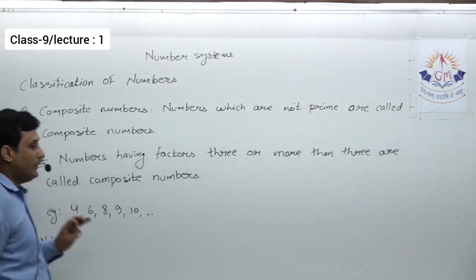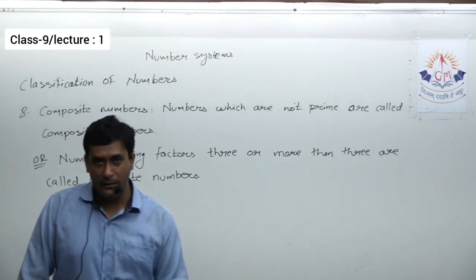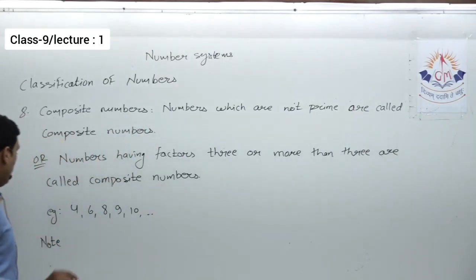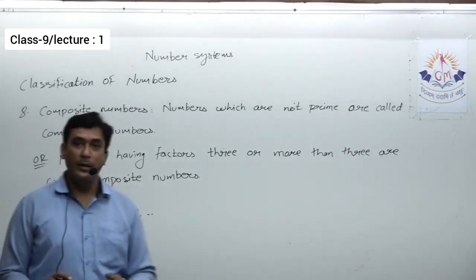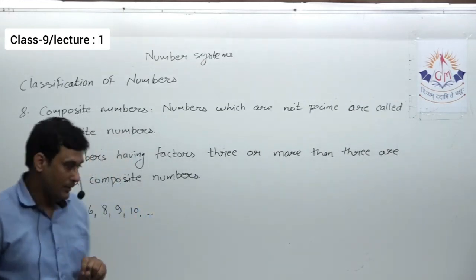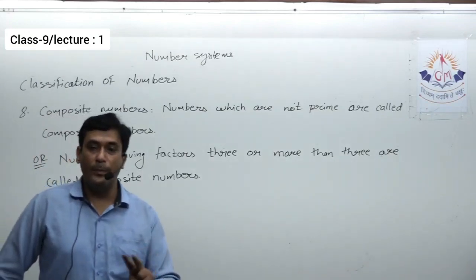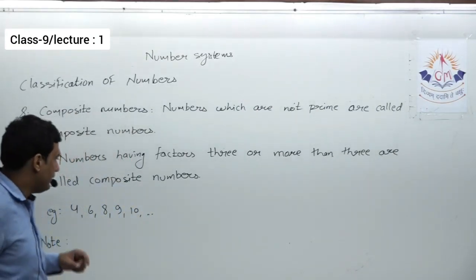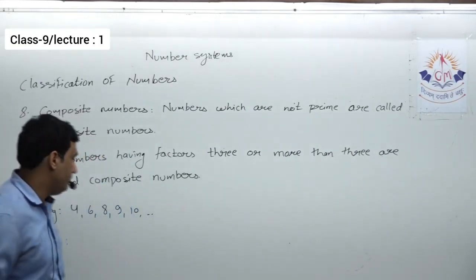Now what about 1? See, 2 we know is an even number as well as a prime number, or we can say 2 is the only even prime number. What about 1? Can we say 1 is a composite number? No, because it does not have more than one factor. Actually it has only one factor. It is also not a prime number, because for a number to be prime it must have two factors, but 1 has only one factor. So 1 is neither composite nor prime.